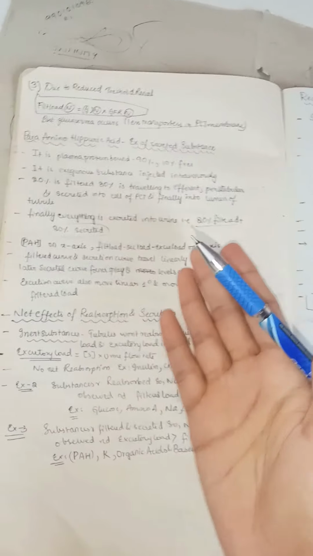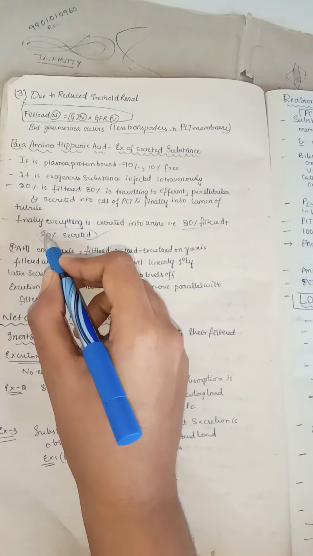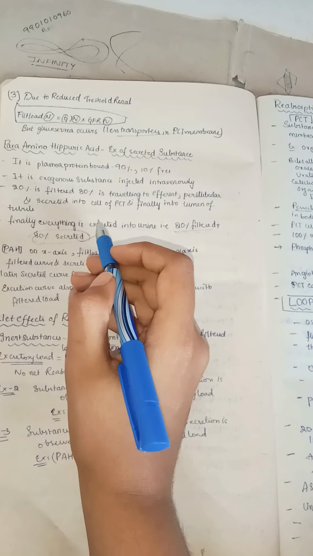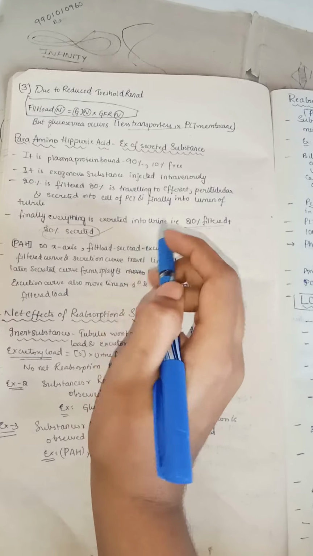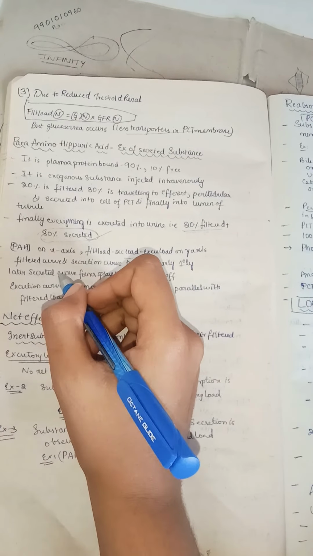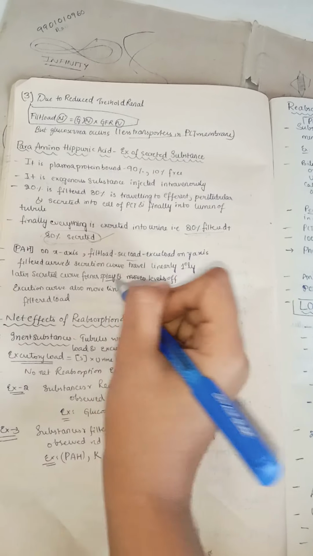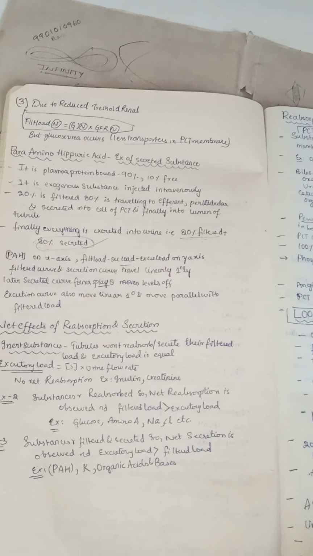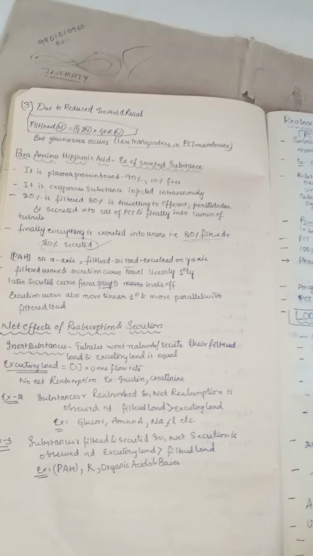You can see the filtration of para-aminohippuric acid is very low, but its secretion is very high. 80% is secreted from the peritubular capillaries into the PCT cells. That's why we took it as an example of secretion. PAH filter load is on the x-axis and PAH excreted on the y-axis. The filtration curve and the secretion curve travel linearly, later the secretion curve plateaus and levels off. First they move linearly, meaning as the filtration increases, the secretion also increases, but later they level off because the secretion reaches its maximum.